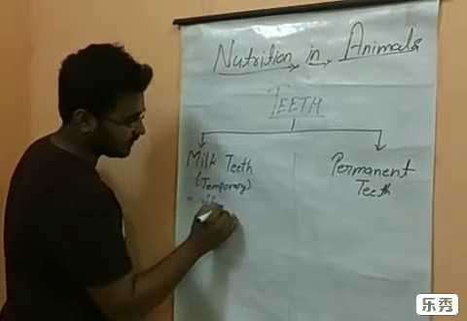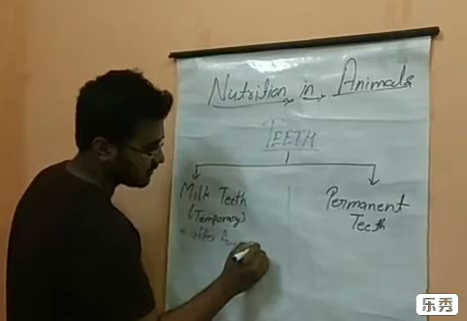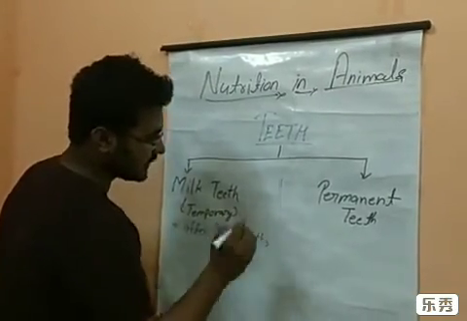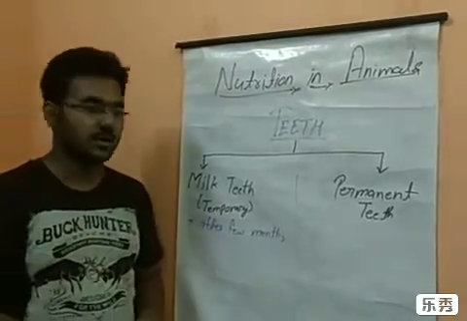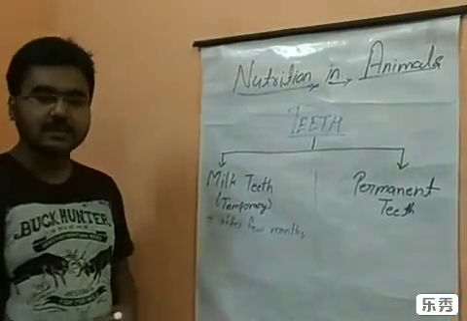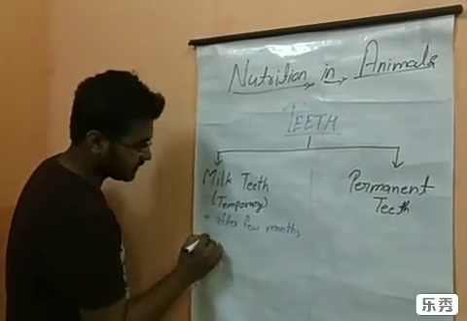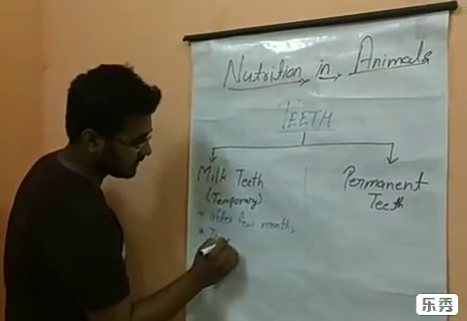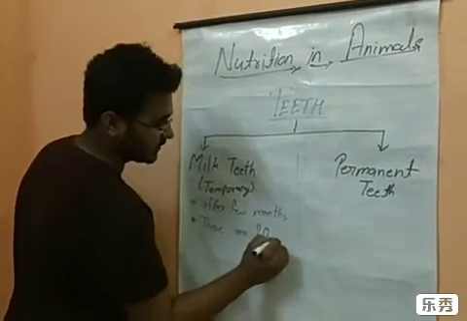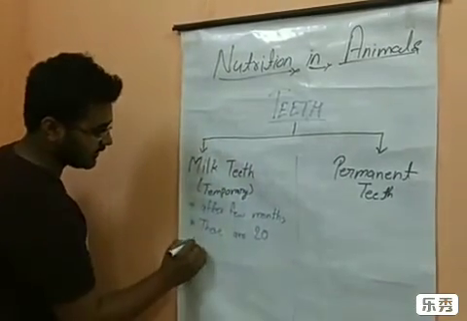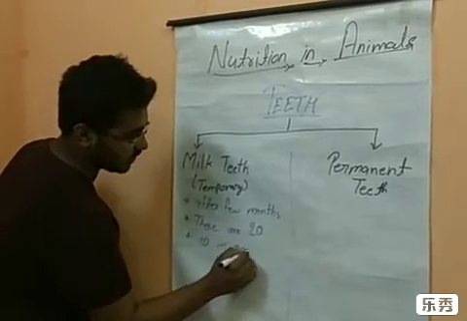Second, these milk teeth are 20 in number, 10 in each jaw.